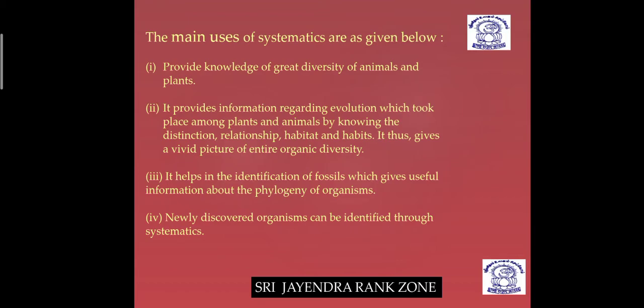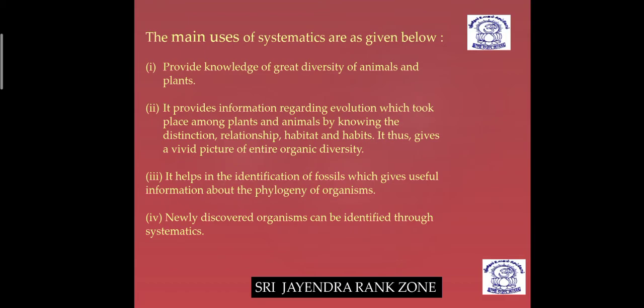Apart from this, the second reason is it provides information regarding evolution which took place among plants and animals. They are also focusing on evolution. By knowing the distinction, relationship, habitat, and habits, it thus gives a vivid picture of entire organic diversity. So it clears the picture somewhat. So, information regarding evolution.